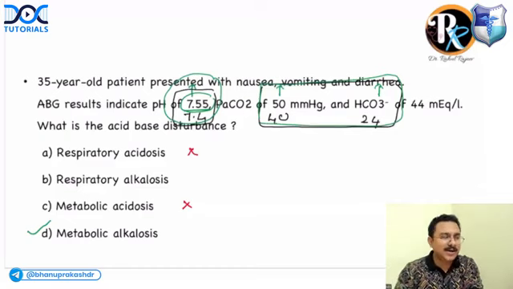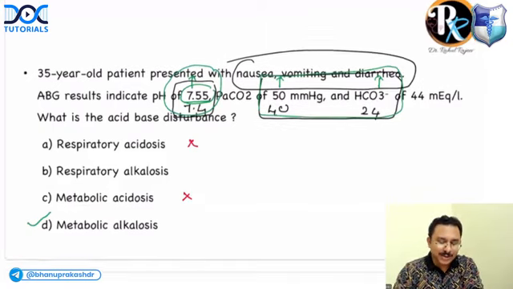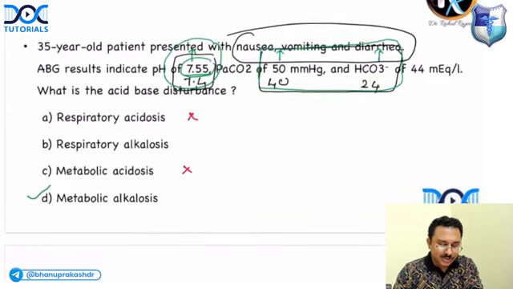And also you can imagine, the patient is not having any sort of respiratory problem. He is having a metabolic problem, nausea, vomiting, diarrhea. This is a metabolic alkalosis. Yes or no? This is D. Okay, so this is a metabolic alkalosis.